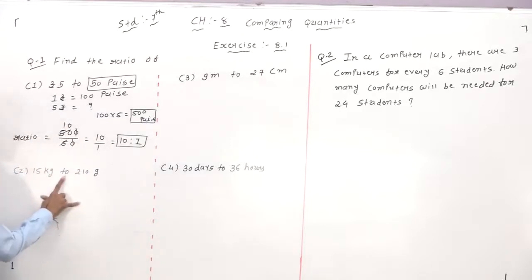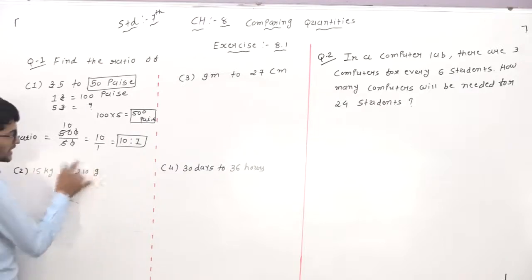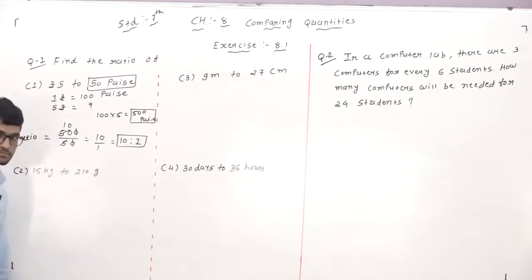Now to the next one: 15 kilogram to 210 gram. One quantity is given in kilogram, the second quantity is given in gram.